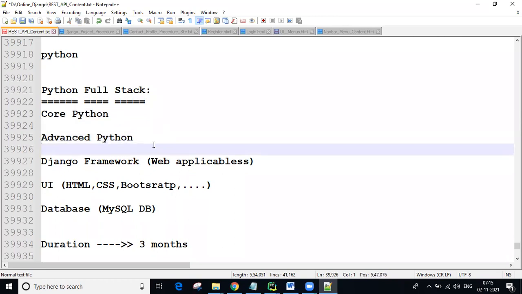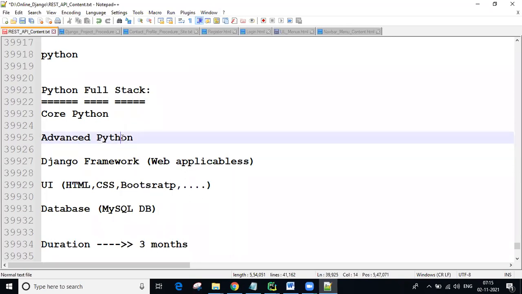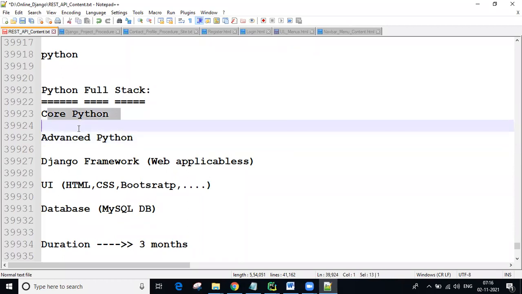That is one point. After learning Python, if you want to choose data science, artificial intelligence, DevOps, so many different courses are there, then after learning core and advanced Python you can go to other sectors.